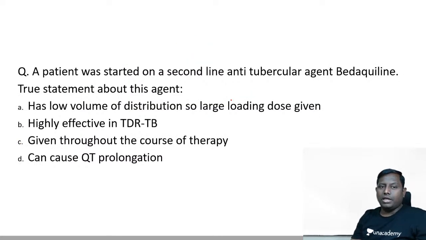Okay, last question for the day. A patient was started on the second line anti-tubercular agent bedaquiline. True statement about this drug is? Go ahead please. Bedaquiline. It has low volume of distribution, so a large loading dose is given. It is highly effective in TDR, total drug resistant TB. It is given throughout the course of therapy and it can cause QT prolongation.